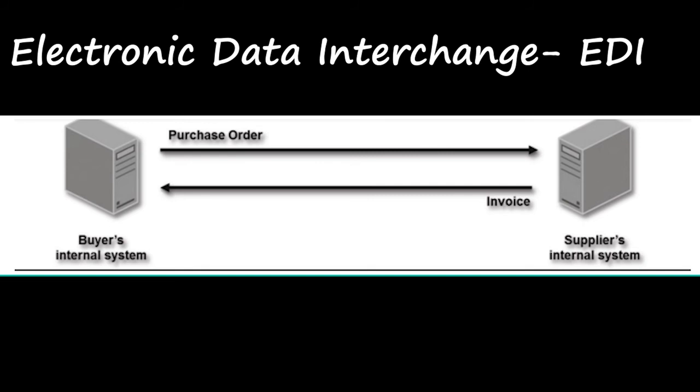The TDCC is renamed as EDIA, that is Electronic Data Interchange Association, right? This TDCC, Transportation Data Coordinating Committee, was renamed as Electronic Data Interchange Association in the year 1978.